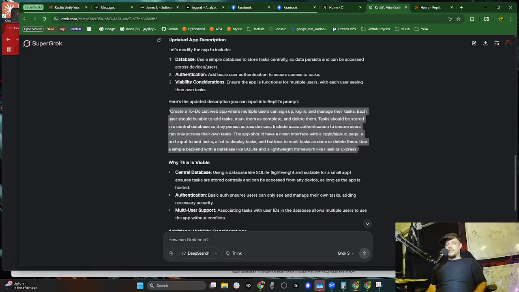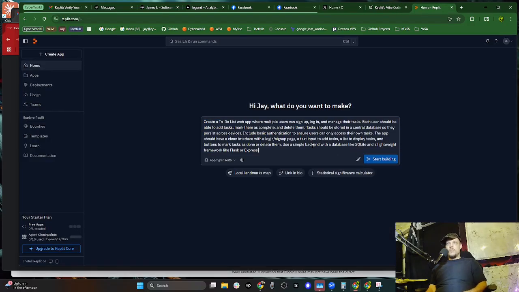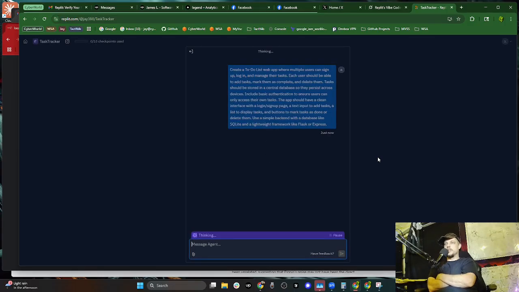Now we're cooking. Okay, what say you, Replit? Start building. This is very simple. Any more simple than this, and it's just not viable, really. All right, what are we thinking?